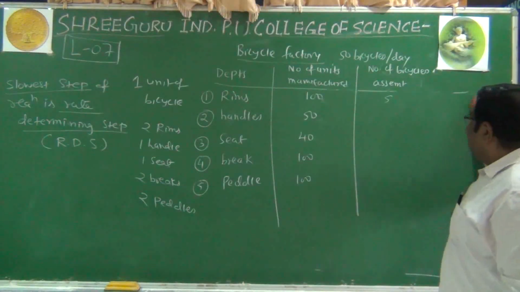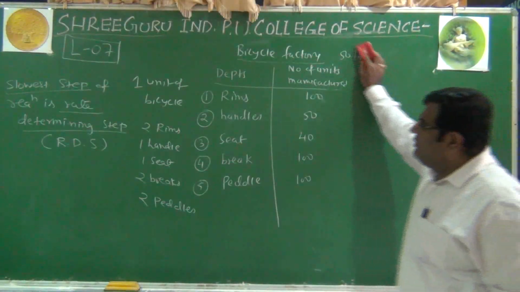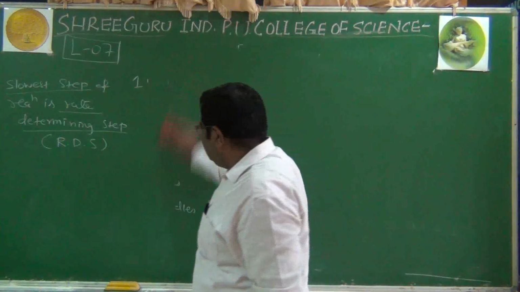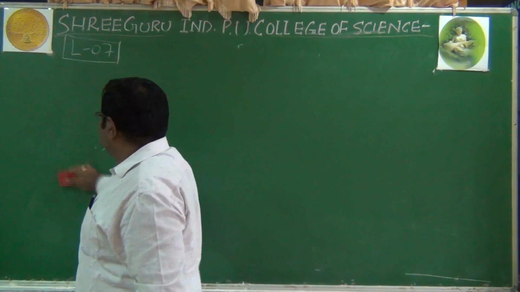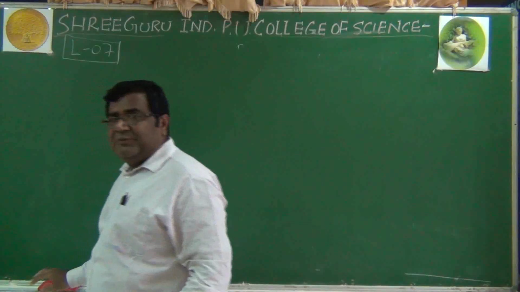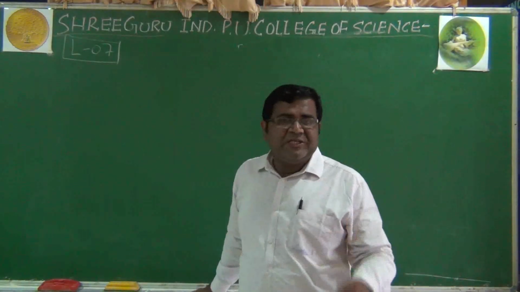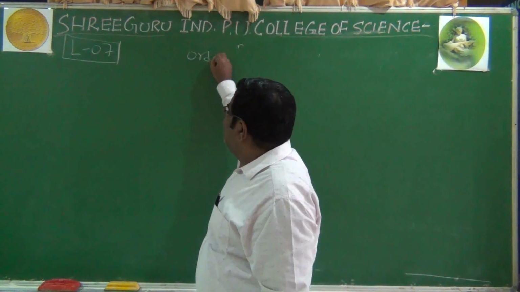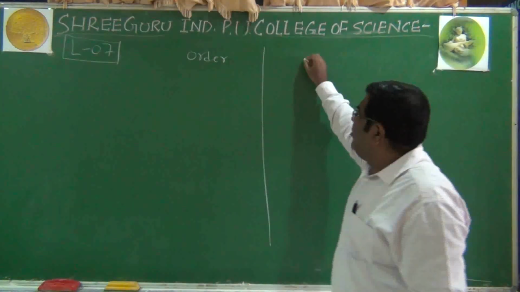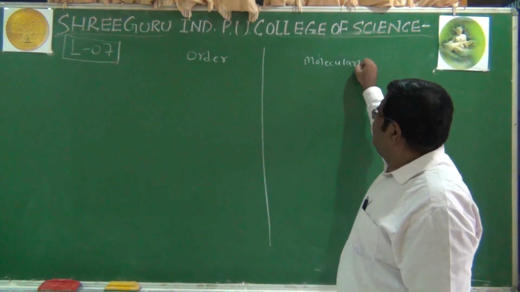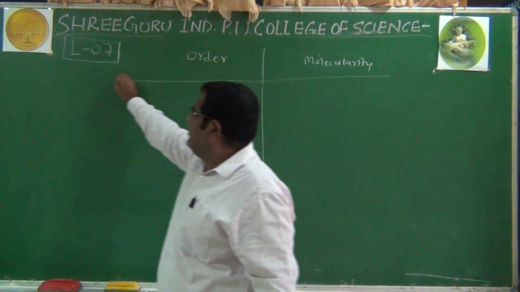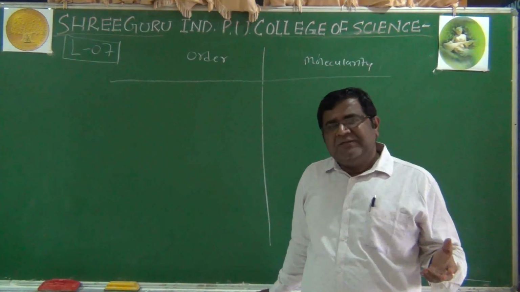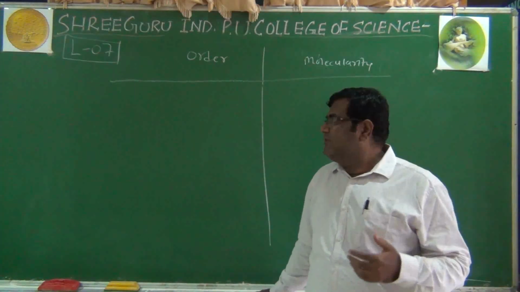Now the most important part is that we should distinguish between the two concepts we have: the order of reaction and the molecularity of the reaction. We should be able to distinguish between these two concepts. Many times a question has been asked in the theory examination for 2 marks: distinguish between the order of reaction and the molecularity of the reaction. So you should be able to clearly distinguish between these two concepts, because they seem similar but they are not. We will see the differences.